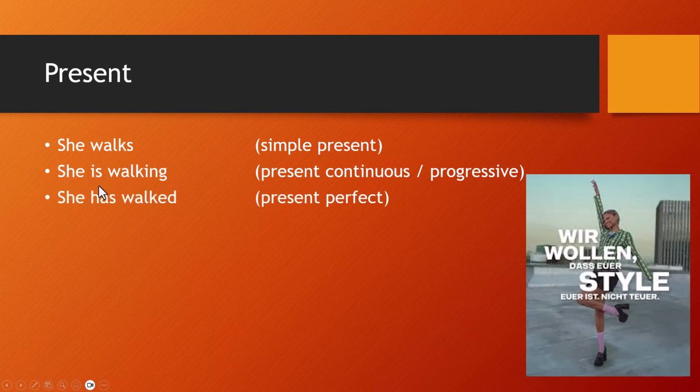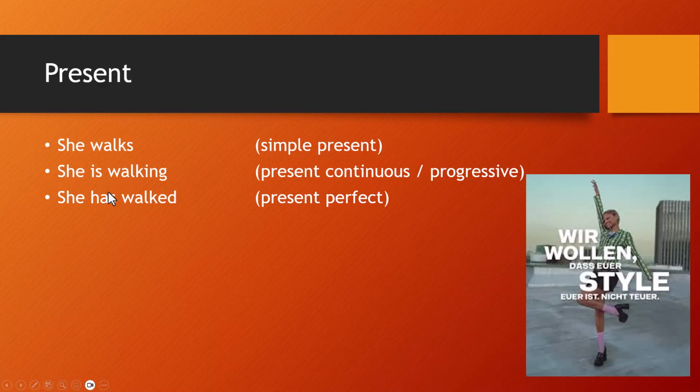She has walked to school in the past, but typically she takes the bus, right? So something that happened in the past but is relevant to the present. This is called present perfect, and you recognize this also as das Perfekt. And why is it called present perfect? Because it feels to us like this is talking about something that happened in the past, and that's kind of true, right? In English, this has a particular relevance to the present, as opposed to she walked. She has walked says something is ongoing or continuing up to now, or in the state of having done something. The other reason it's called present perfect is because the auxiliary verb have is in the present tense, right?